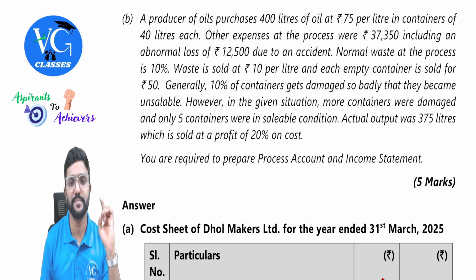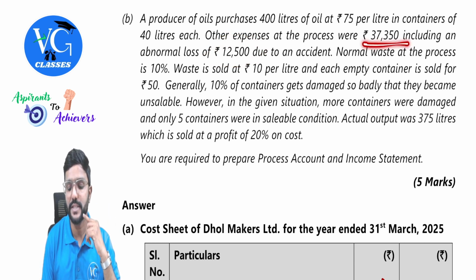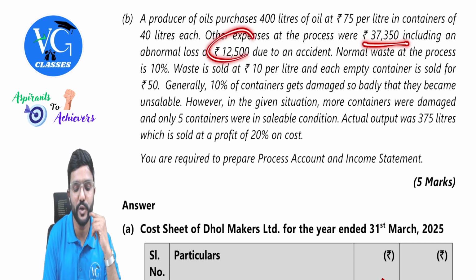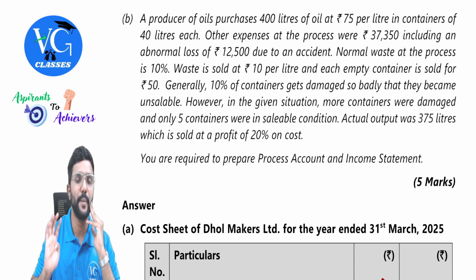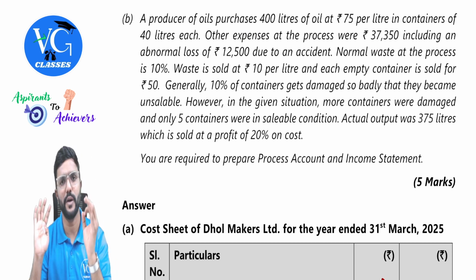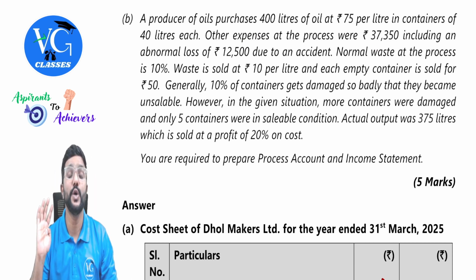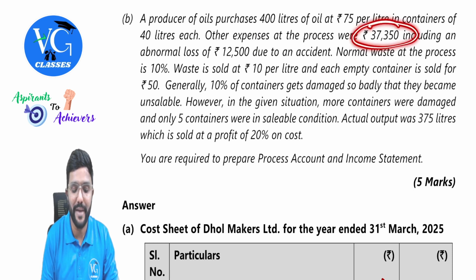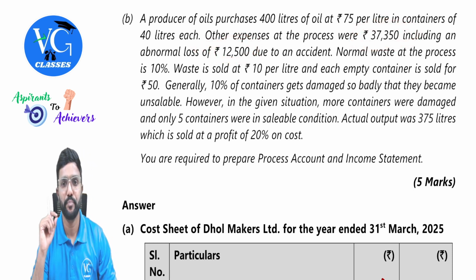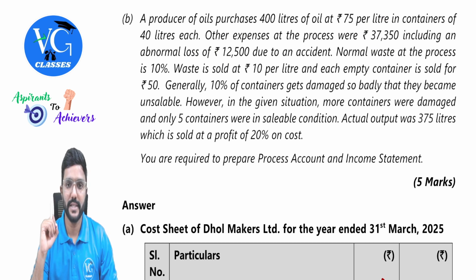So while recording the expenses on the debit side of the process account, should we consider the full 37,350 or exclude 12,500? We need to deduct 12,500, guys, because the cost of abnormal loss will be separately recorded in the costing P&L account on the debit side. So on the debit side of the process account, we need to debit only 37,350 minus 12,500. Okay, next, let us continue.